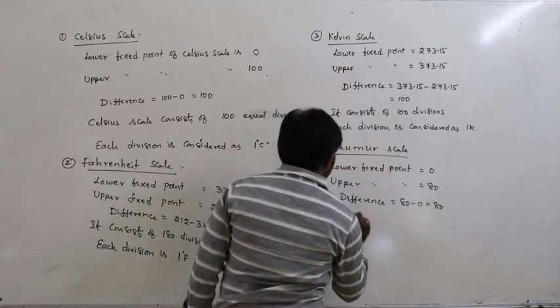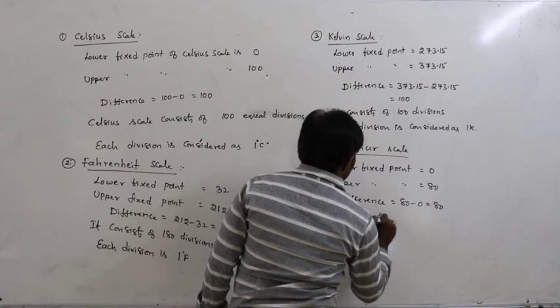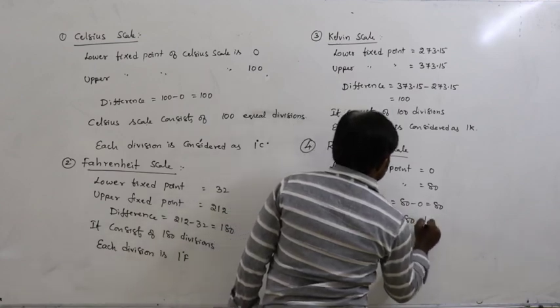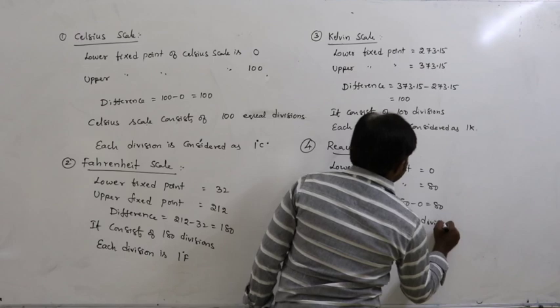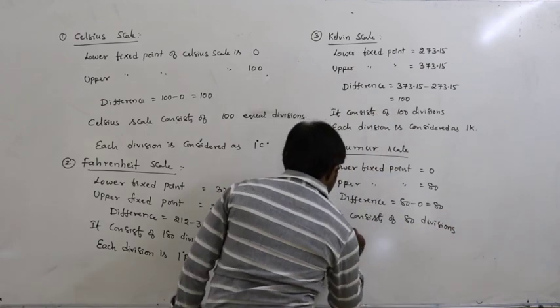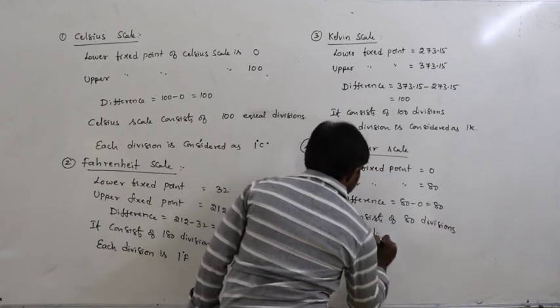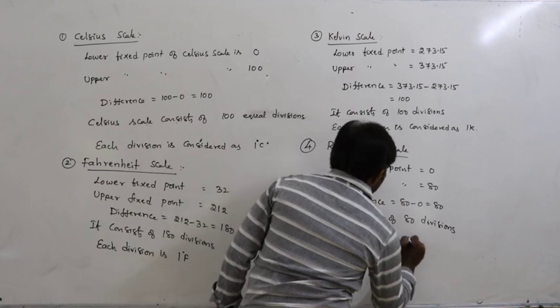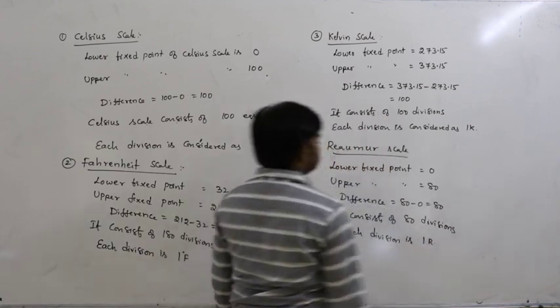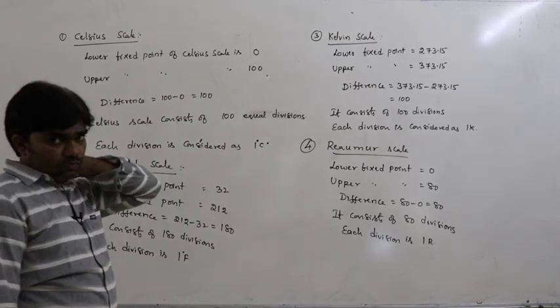So it consists of 80 divisions. Each division is 1 Reaumur.